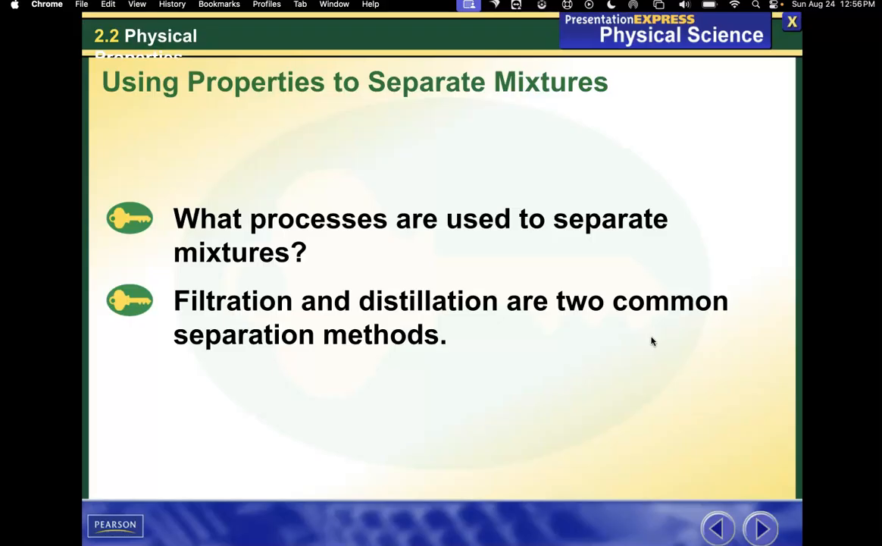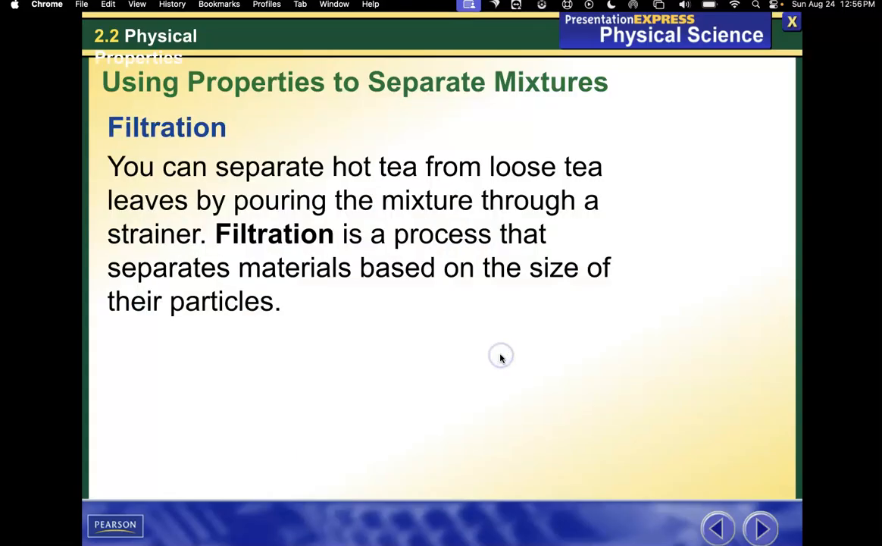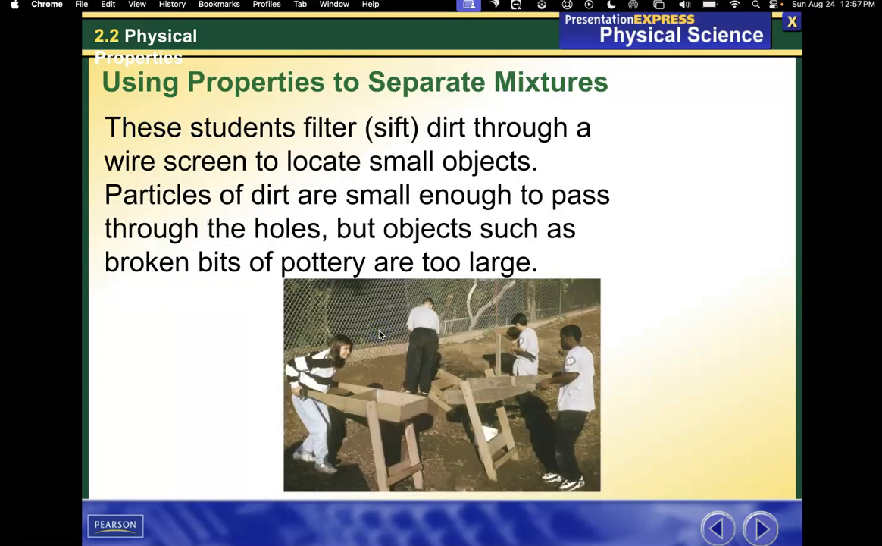What processes are used to separate mixtures? Filtration and distillation are two common separation methods. You can separate hot tea from loose tea leaves by pouring the mixture through a strainer. Filtration is a process that separates materials based on the size of their particles. These students filter or sift dirt through a wire screen to locate small objects. Particles of dirt are small enough to pass through the holes, but objects such as broken bits of pottery are too large.